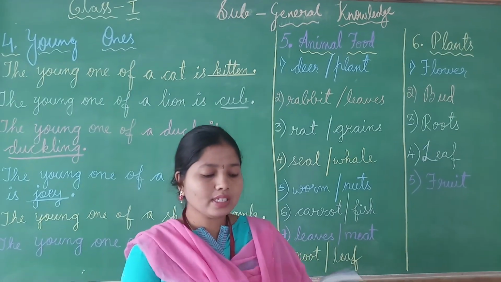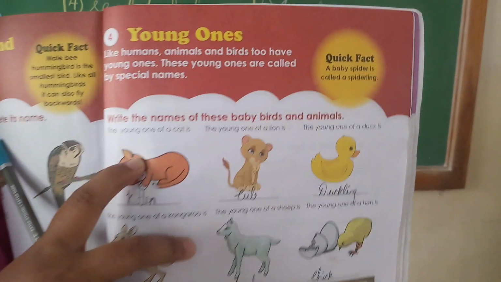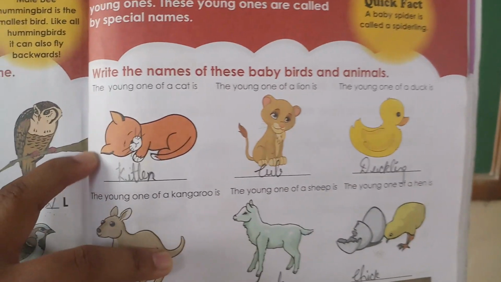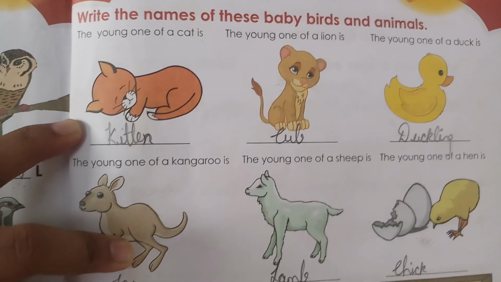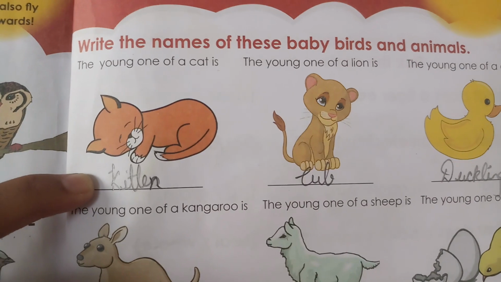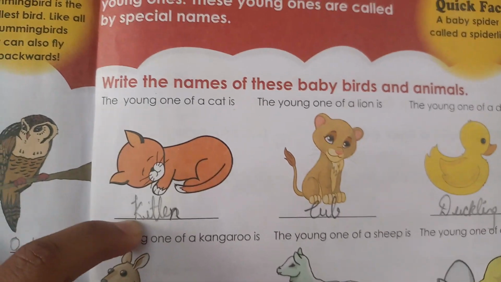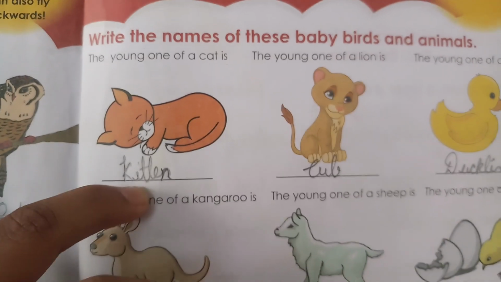First, children, the first picture you are seeing, the young one of a cat. Are you able to recognize the picture? It is a cat, and the young one of a cat is called kitten, K-I-T-T-E-N.